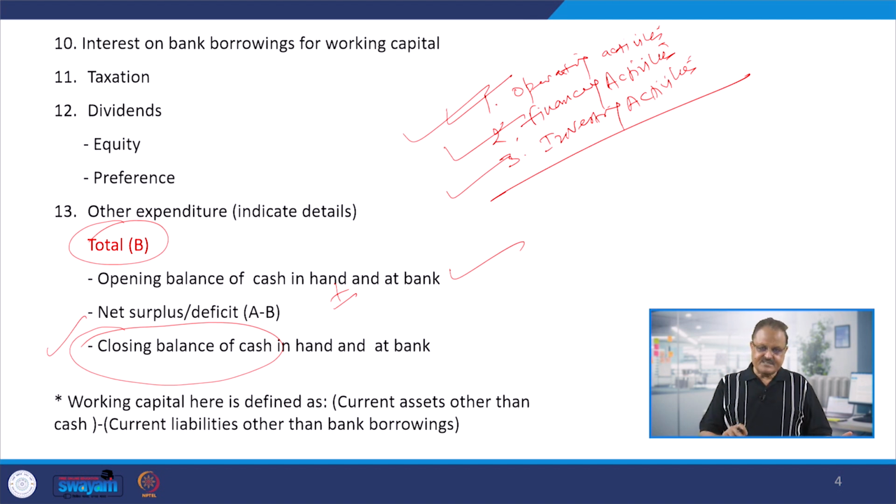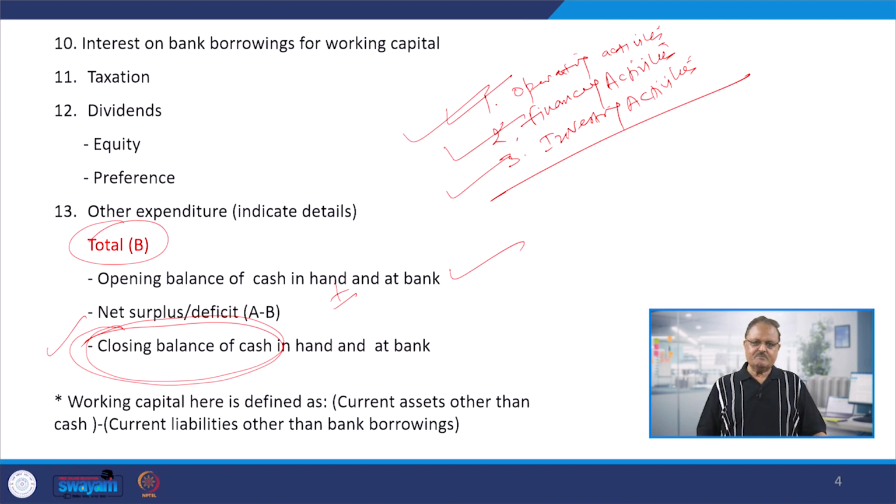If the operations are giving us a negative cash balance where outflow is more than the inflow, but financing is giving us the positive balance or investing is giving us the positive balance, it means there is something fishy about this kind of firms, because their operations have already become sick, which are consuming more cash and generating less cash. So we should not feel happy that we have a very good closing cash balance here. We want to find out in the cash flow statement what is the source of that cash. Cash must come in a manufacturing sector firm or even in a service generating firm. What is the major business of the firm?